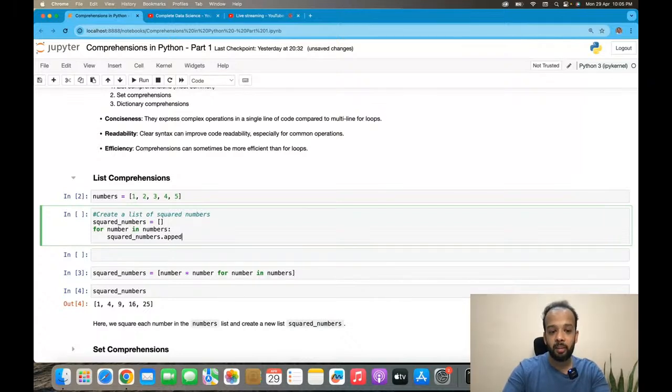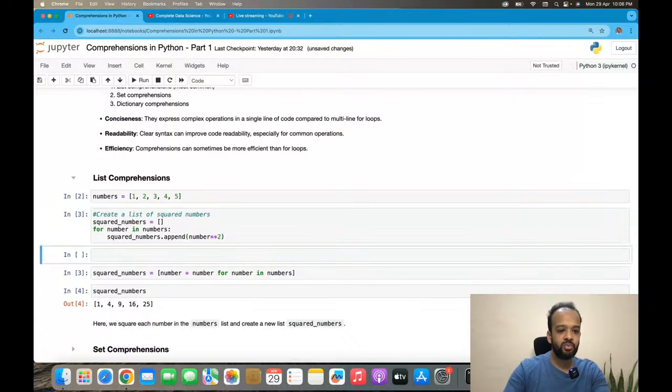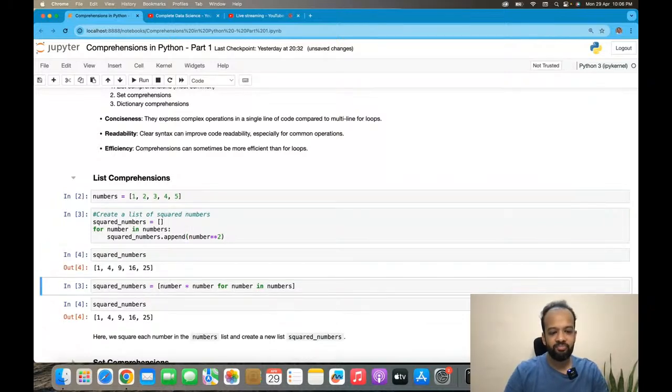In brackets, number to the power of 2. This double asterisk basically means to the power. And when I print squared numbers, it will be this: a list containing the squares of all the elements in the original list numbers.